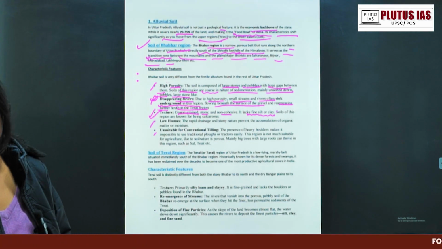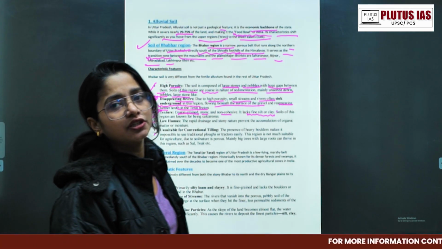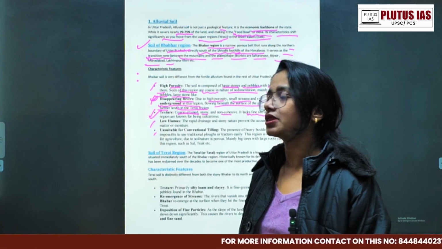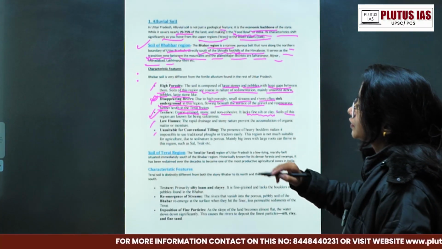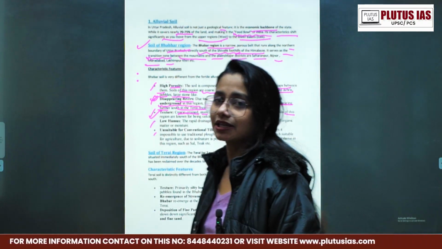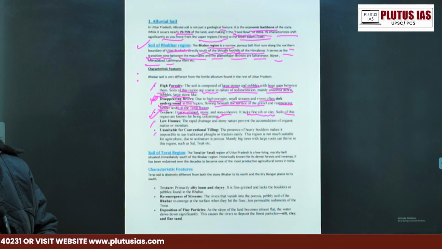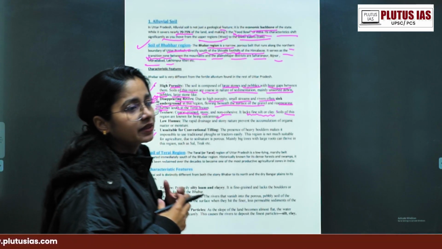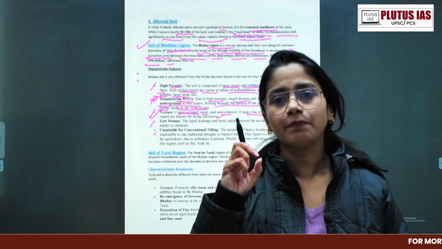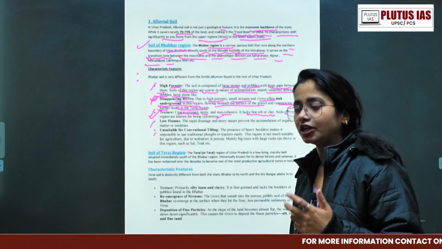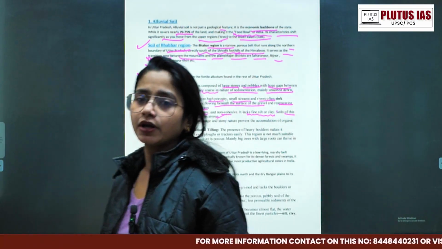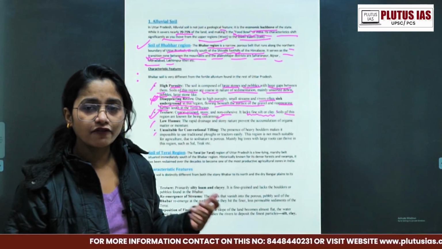Soils of this region are known for being calcareous. Of course, if you have read basic geography concepts, you must have this knowledge of why the soil becomes like that in the big boulder belt, because of the calcareous nature. Calcium is one of those things. Even in our body, the solidification is in the form of your bones. Bones, even the teeth, have calcium content, that is called calcareous. Calcareous means calcium containing particles.